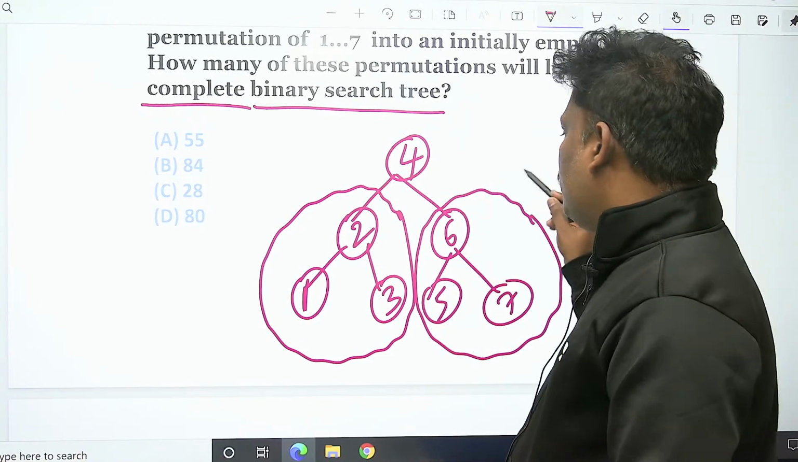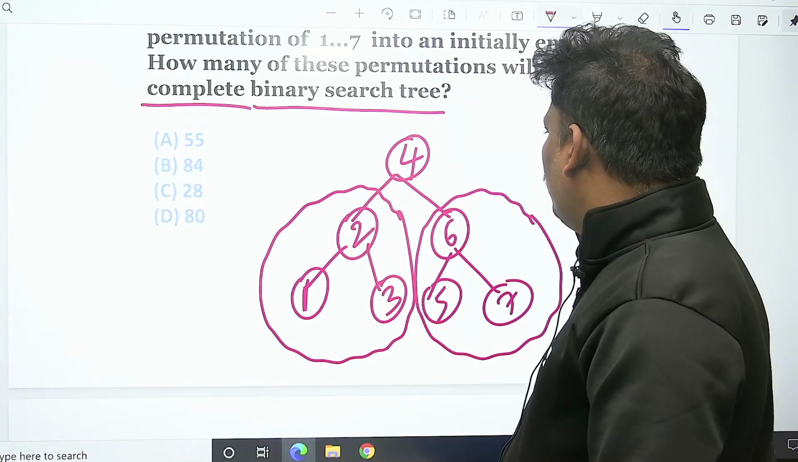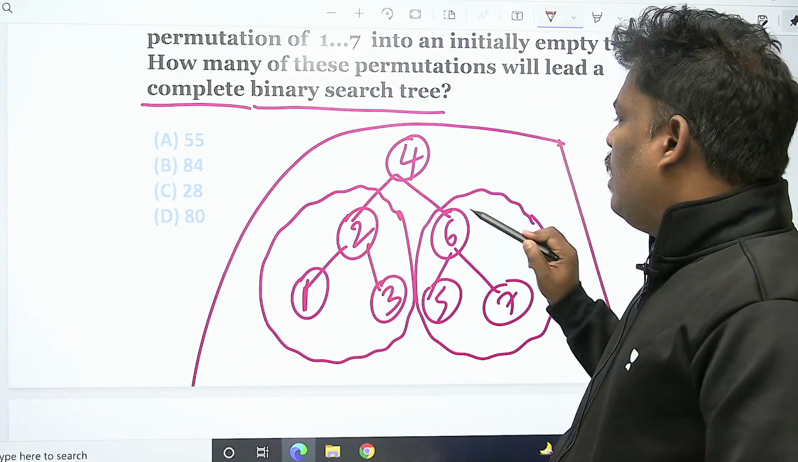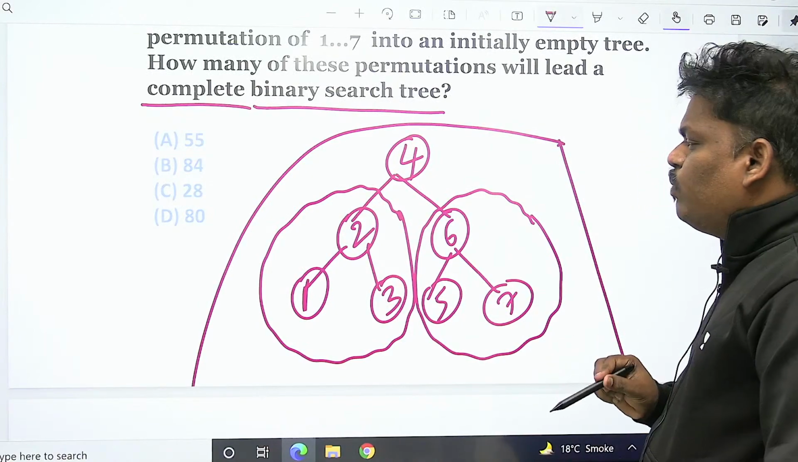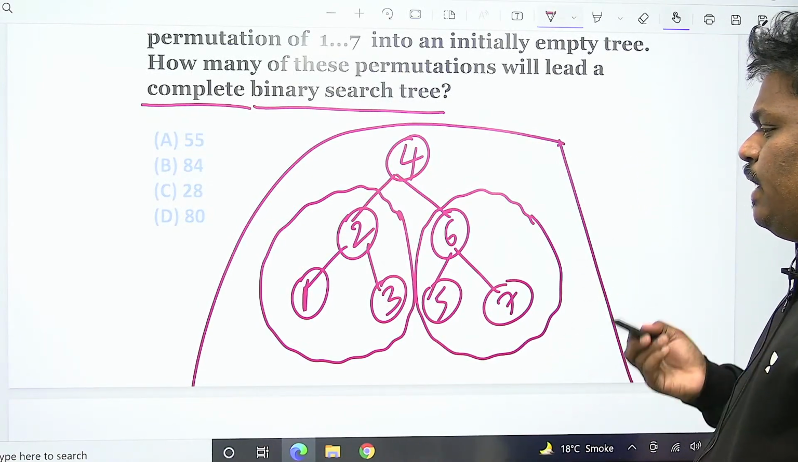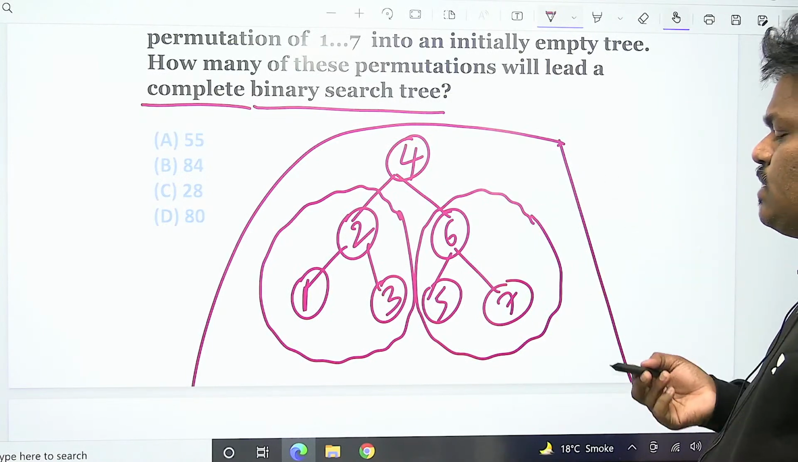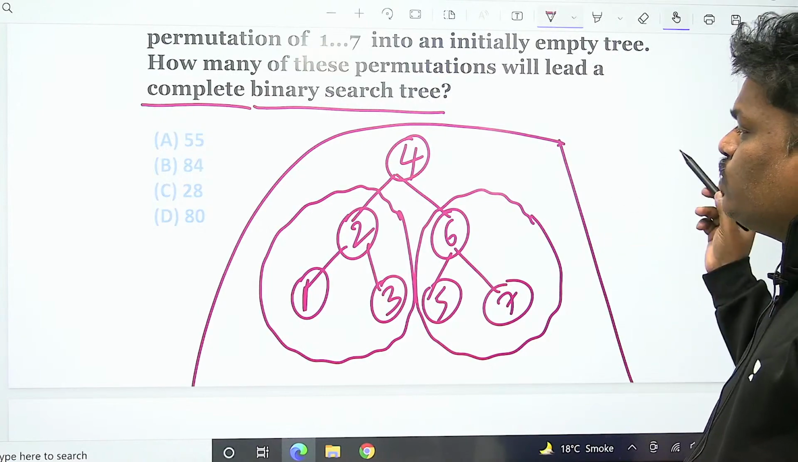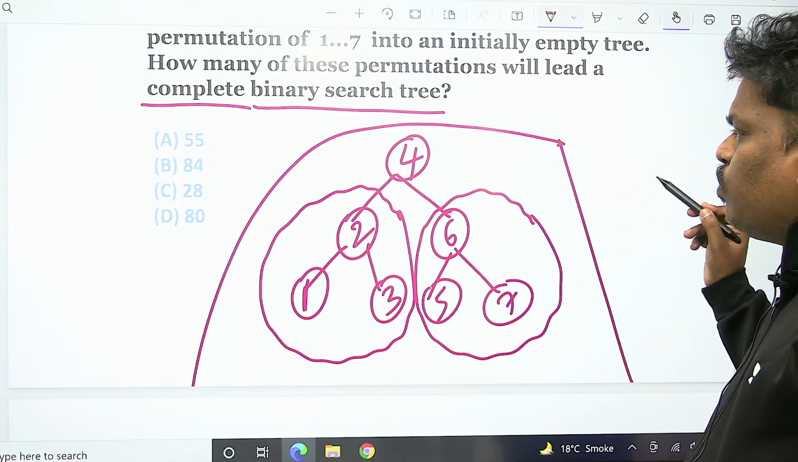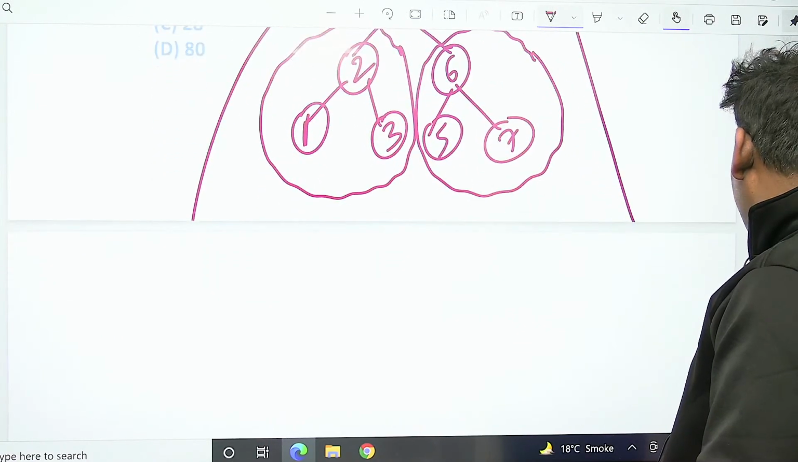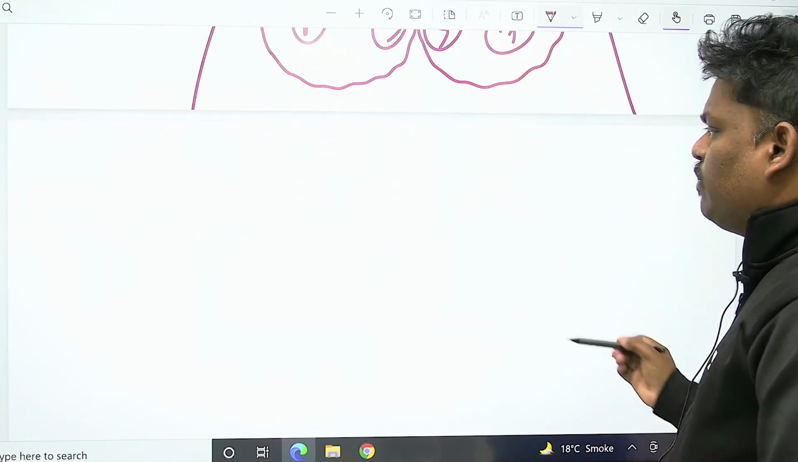Indirectly the question is, listen, indirectly the question is to get this kind of tree. How many insertion sequences possible in the BST? Indirect way of asking this question is to get this kind of BST, for the elements 1 to 7, what are the insertion possible sequences are there? Let me try this.